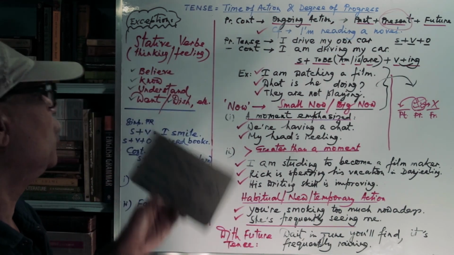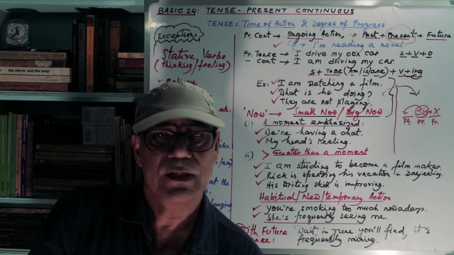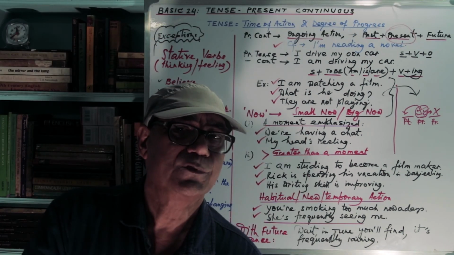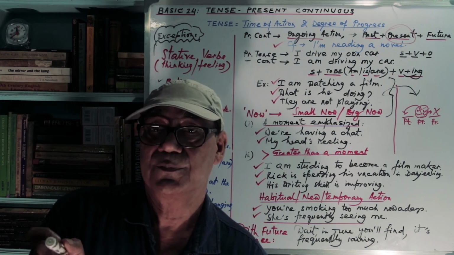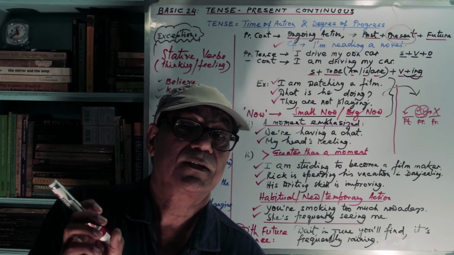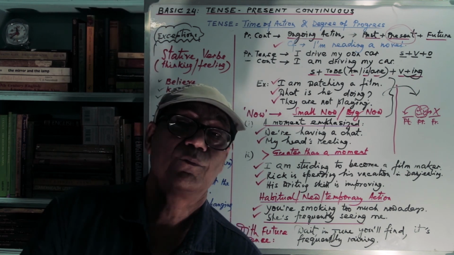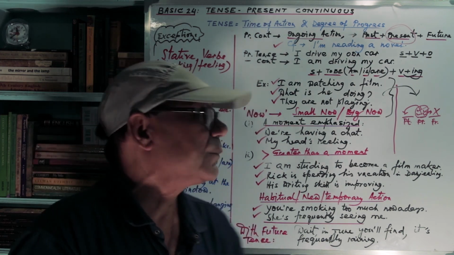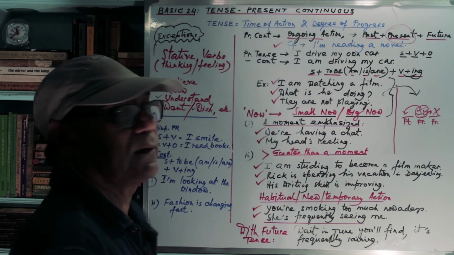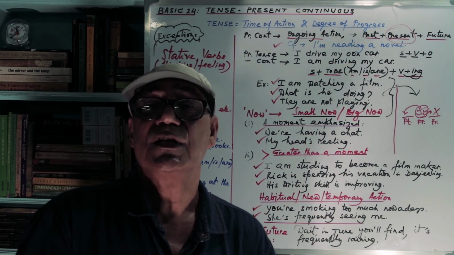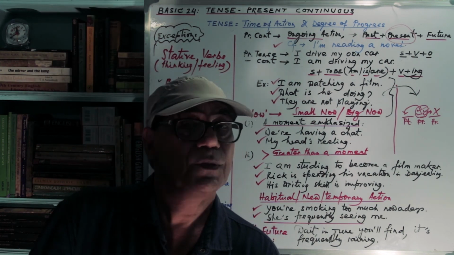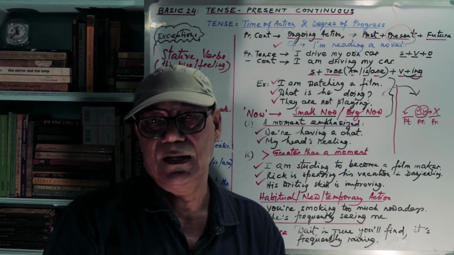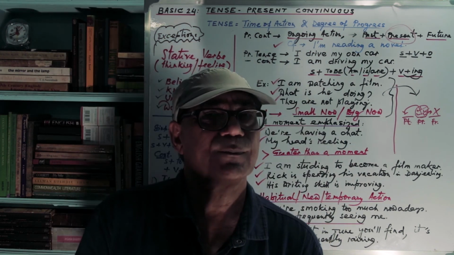Then want, wish, etc. All these verbs are examples of stative verbs. They do not take the ing form of the verb. So this is something that you must remember. And this is all about our present continuous tense. Please remember the main examples we have given this much today.